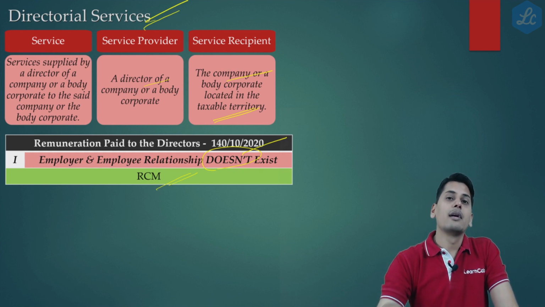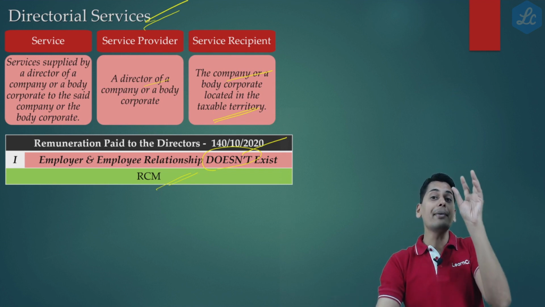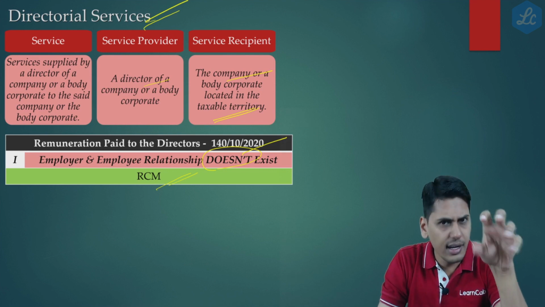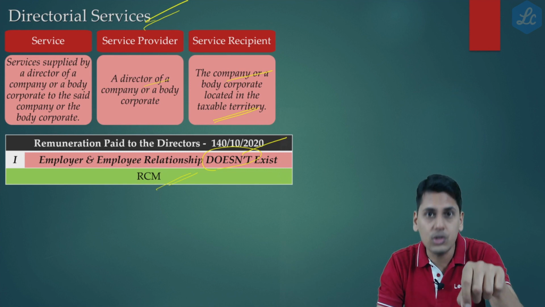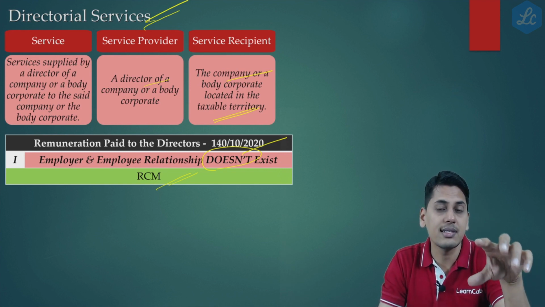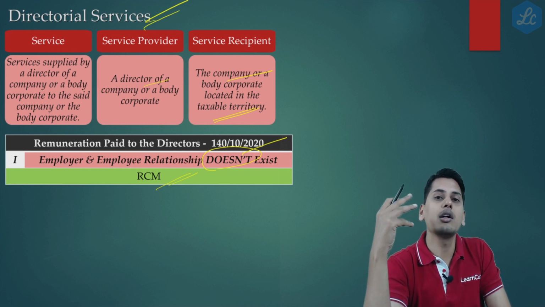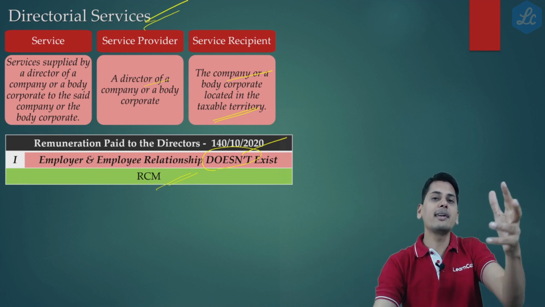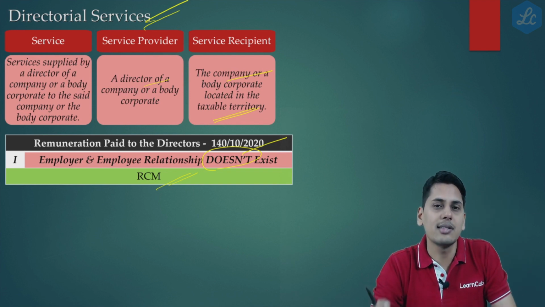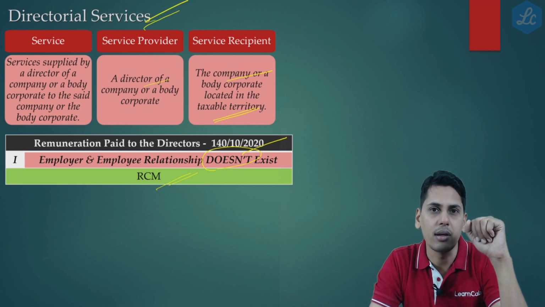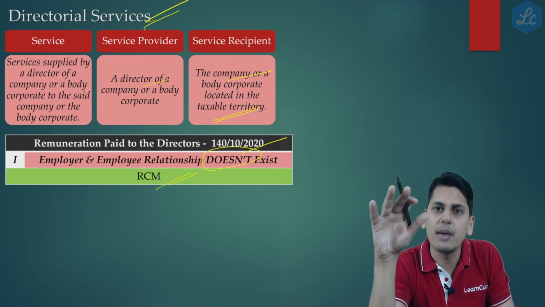Now, friends, there could be a certain case where the director happens to be an employee of the organization. The director, let's suppose he's a whole-time director, is an employee of the organization, and also he's supplying certain services in his independent capacity. Let's suppose he also happens to be an engineer and is supplying technical consultancy services, for which he is charging some amount of money to the company. Now friends, is he an employee of the organization? The answer is yes.